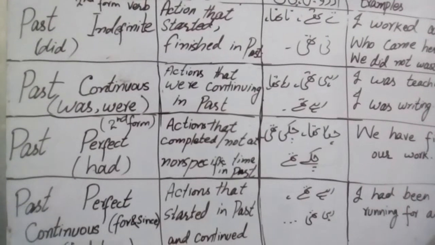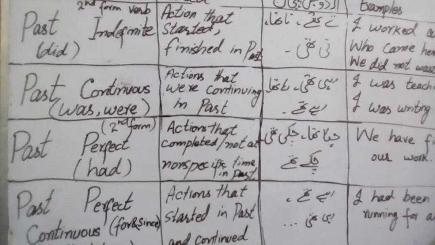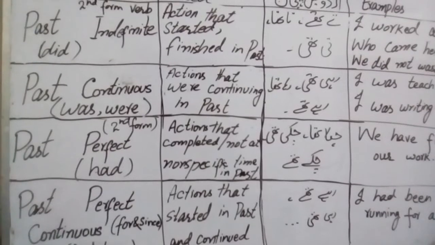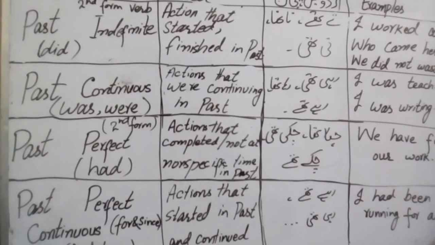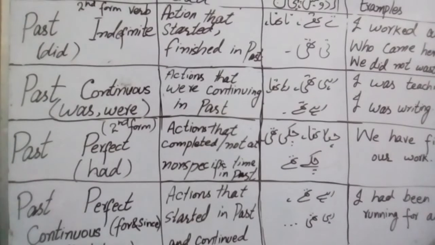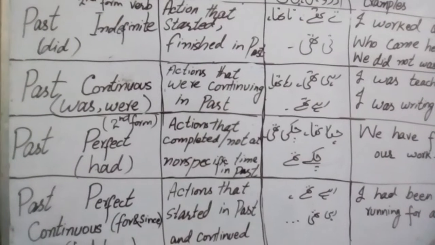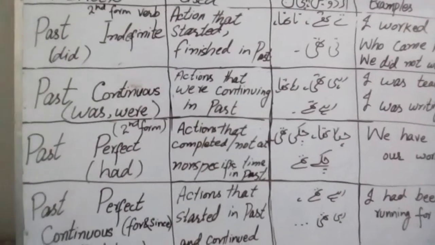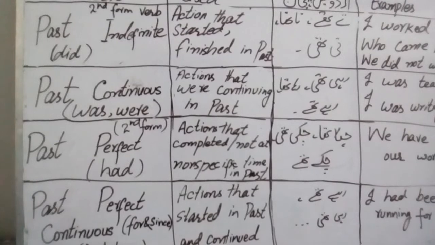Next, you ran, you did not run. Now for interrogative, we will use did at the start of the sentence, and you will use first form of verb like this: did I run, did we run, did you run, did he or she run, did they run. Clear? Hope you understand. Now let's look on the second tense, which is past continuous tense.